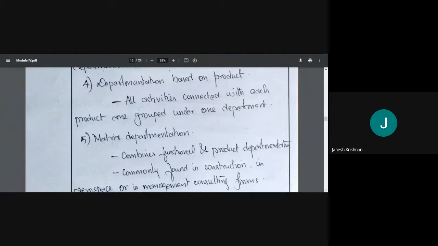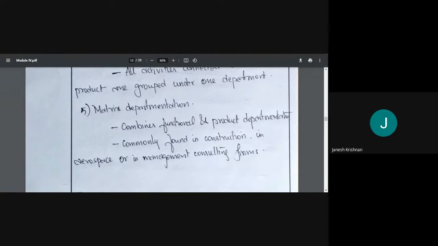The next one is matrix departmentation. Matrix departmentation is a combination of both. That is a combination of functional and product departmentation. Okay, functional and product. What is functional departmentation? Departmentation based on function. Product departmentation is based on products. This kind of departmentation is more often seen in construction, aerospace, or management consulting firms. So we'll take an example of a construction company.